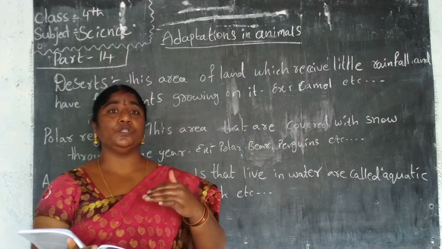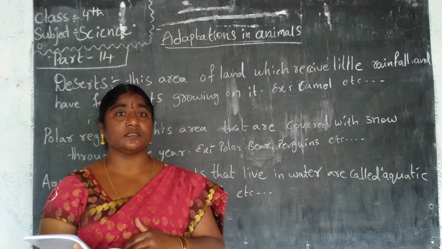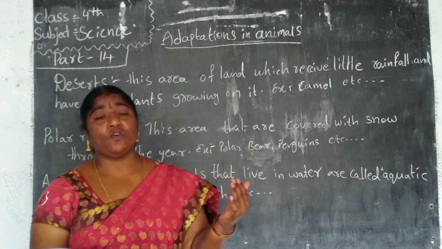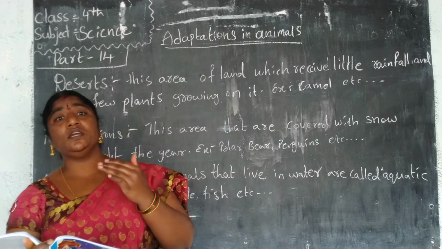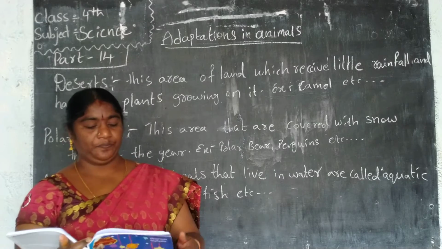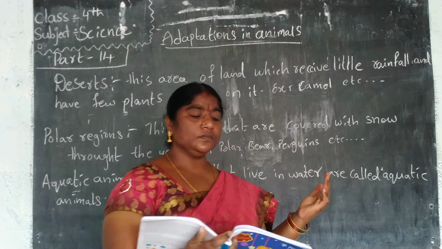The difference, you know, is that domestic land animals live in our surrounding areas, our living areas. Wild land animals live in forests, like cheetah, lion, tiger. Domestic land animals means cow, dog, pigs.